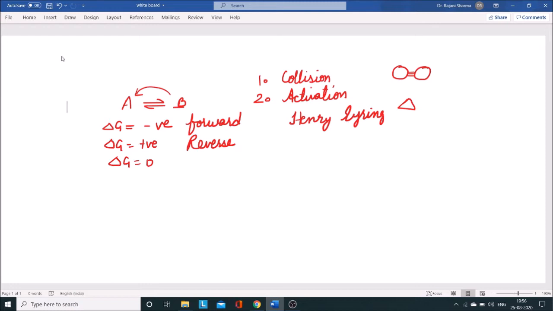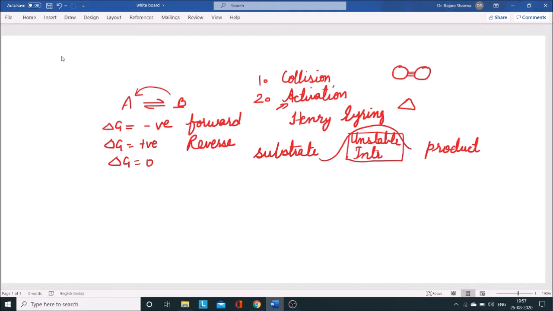As per him, between the substrate and the product there will be the formation of an unstable intermediate. This is particularly the state where the activation energy is required, where we need to overcome this potential barrier to change the substrate into the product.